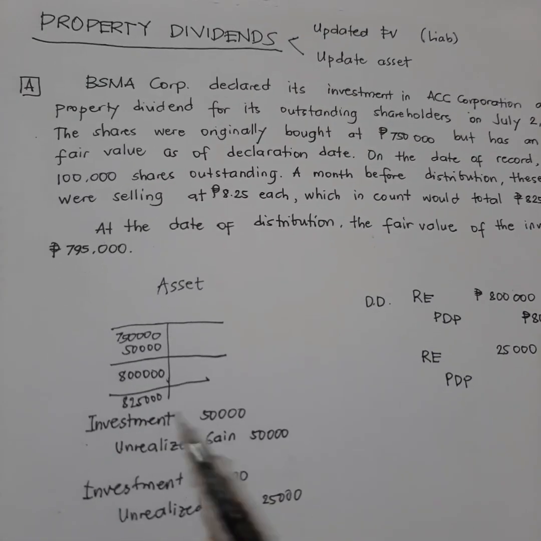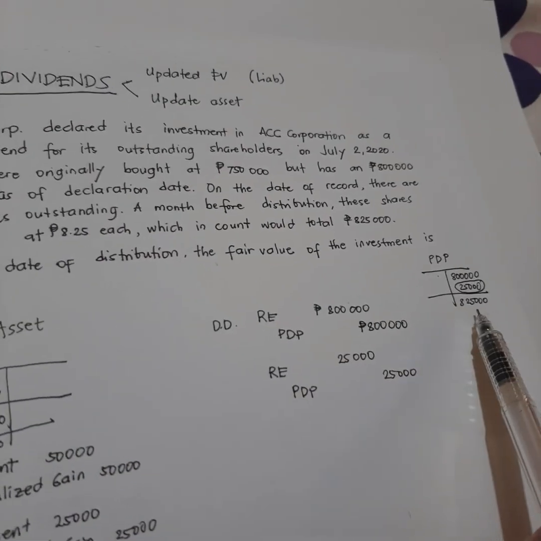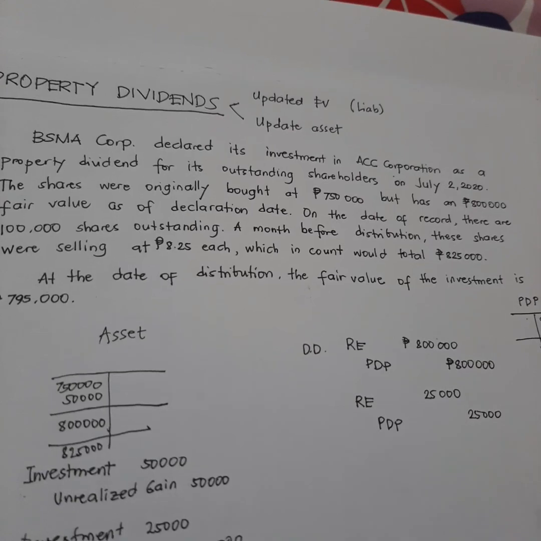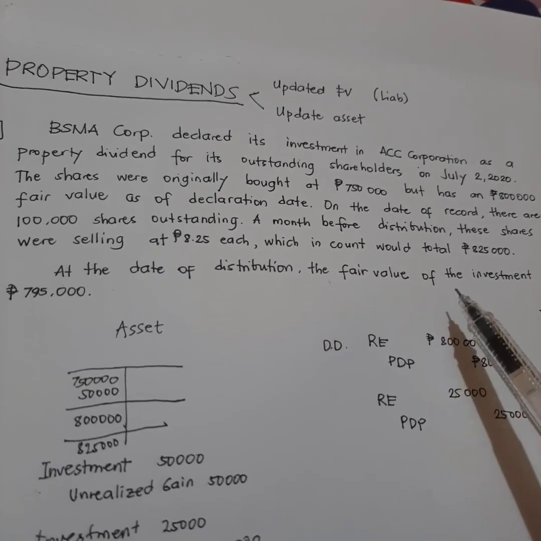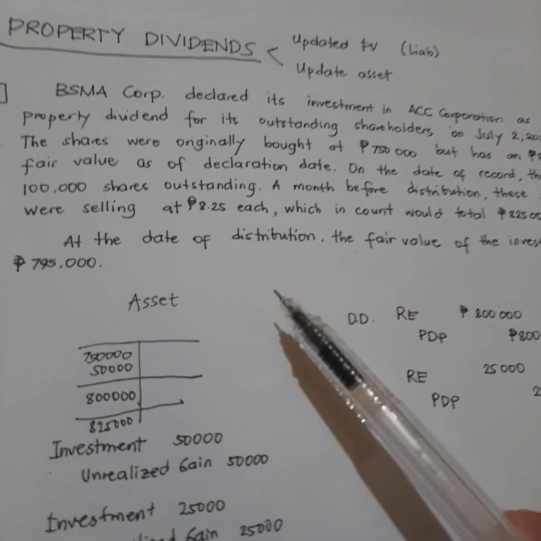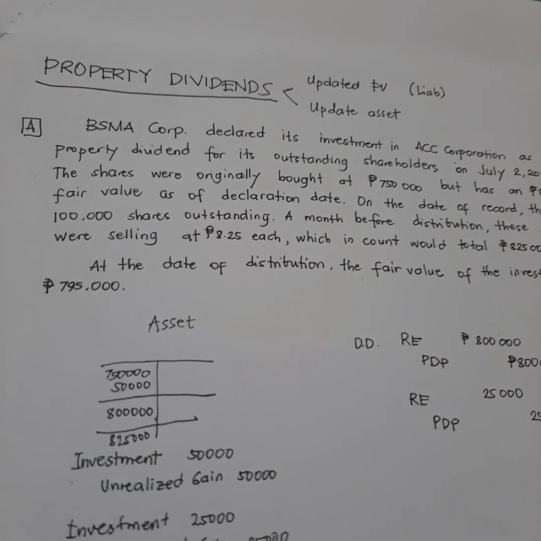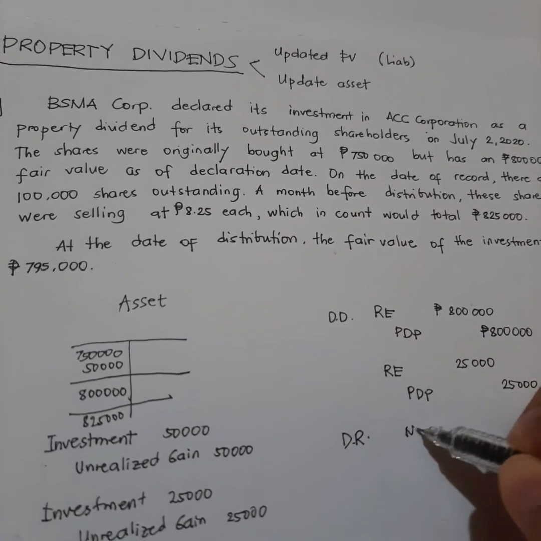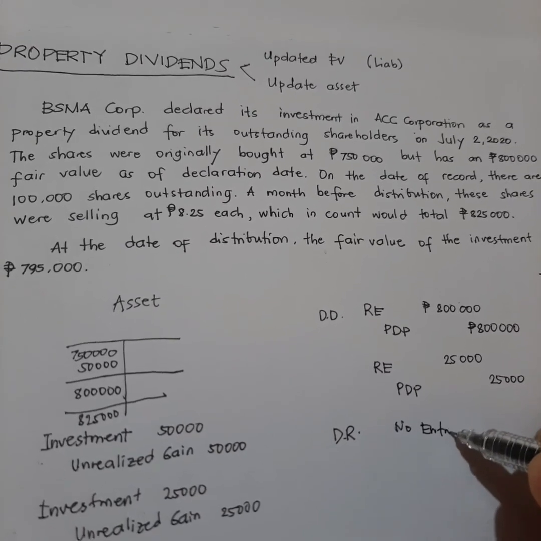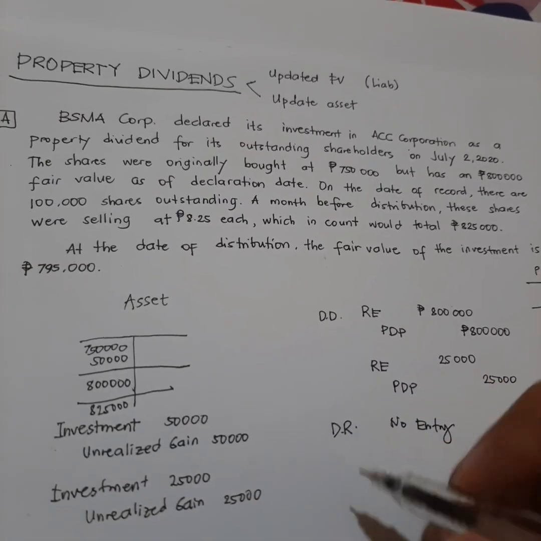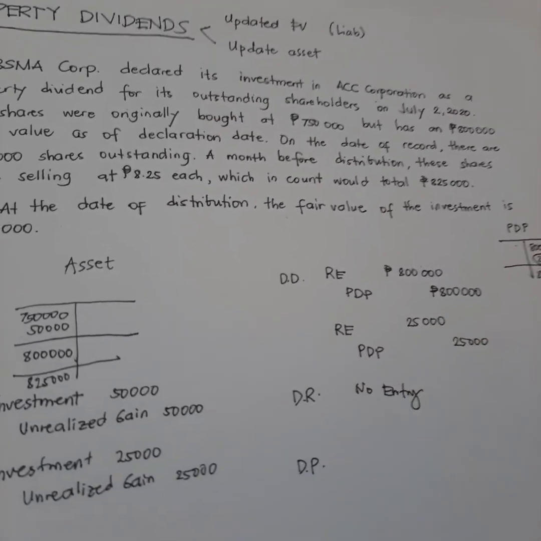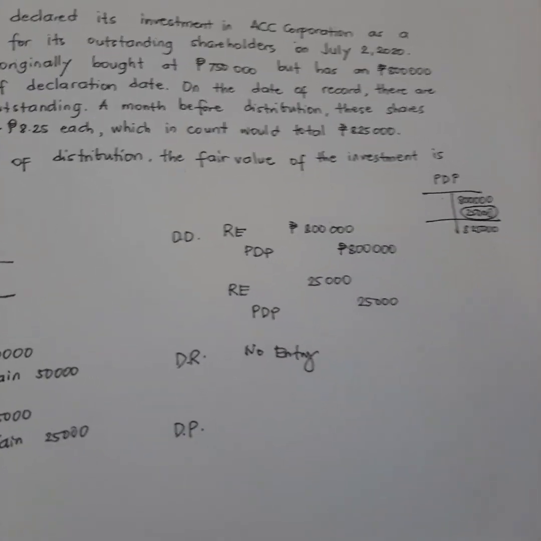So our asset is recorded at 825 as well as our liability. But then it came to our knowledge that the fair market value of the investment as of the date of distribution is at 795. Anyway, just a little reminder, on the date of record, there will be no entry. Okay? On the date of distribution, or the date of payment, this will be the scenario.